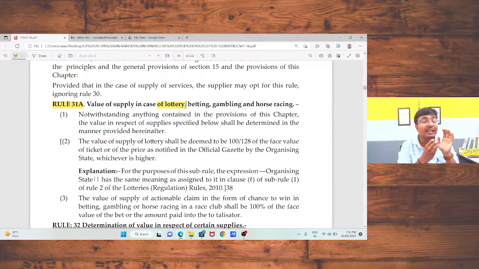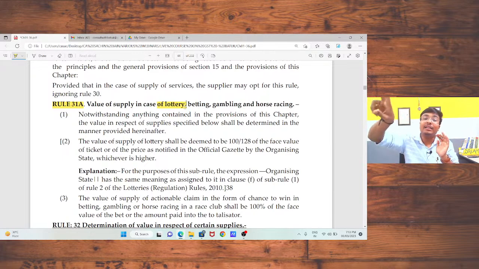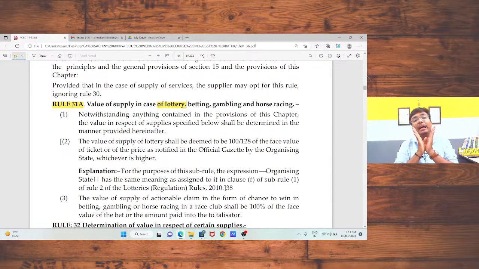So in case of lottery, the value of supply will be 100 divided by 128 multiplied by face value, because face value is decided by the state government, and this is the general practice, face value will be on a higher side. Hence, government has come with the concept that in case of lottery, you may take the face value as decided by the state government multiplied by 100 divided by 128, or the price as notified by the state government in the official gazette, whichever is higher.